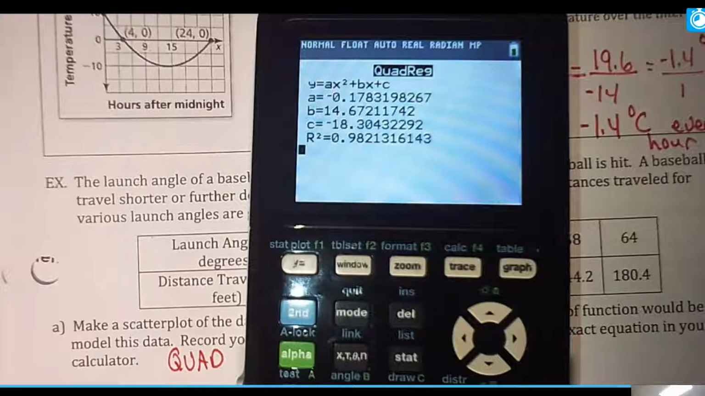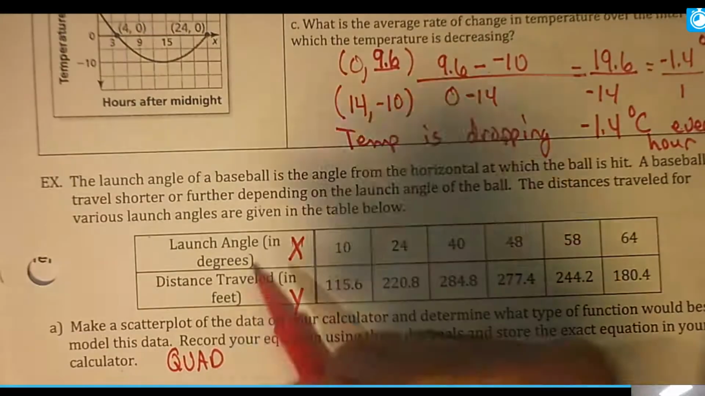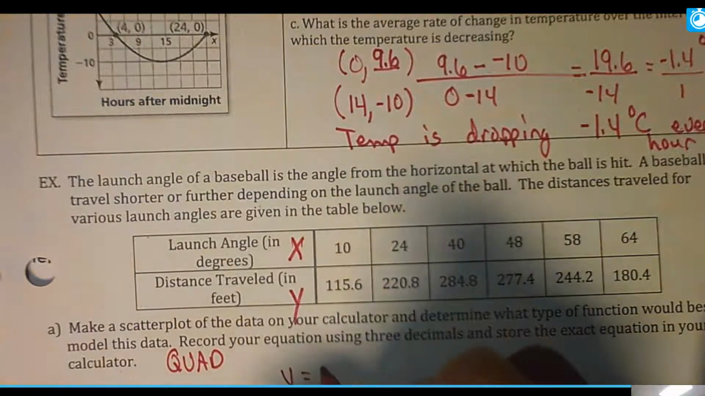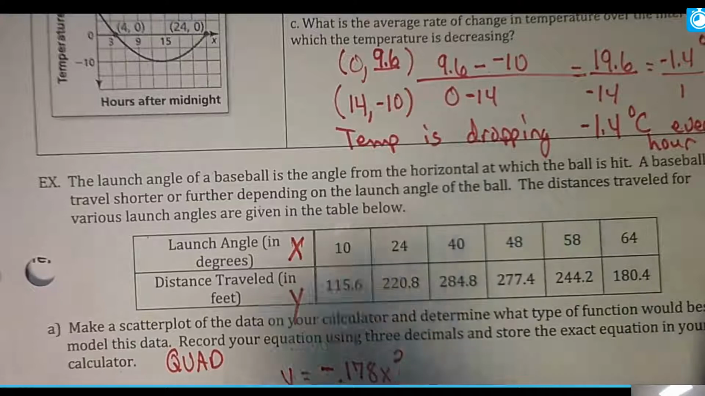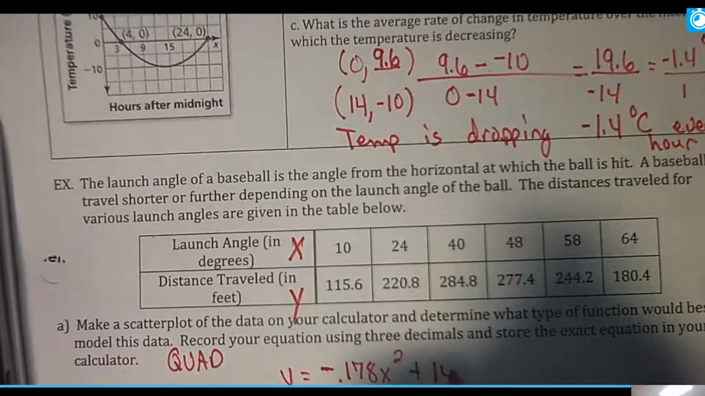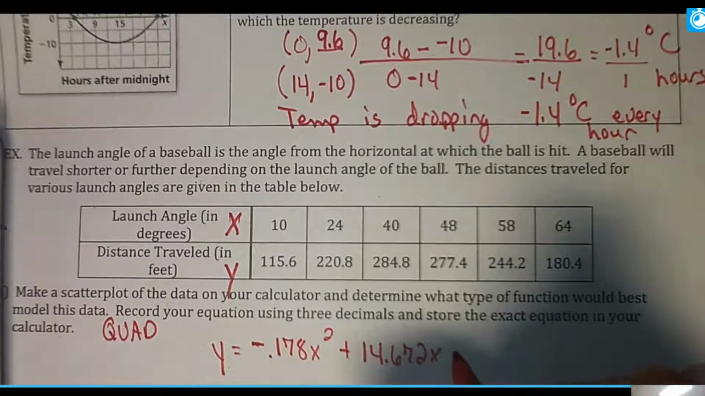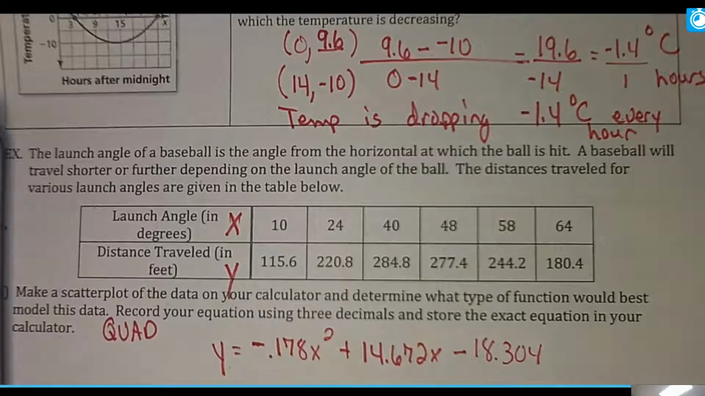Now, I didn't put the new data in this one. This is our new data. So this is a lot of numbers. We're going to truncate. We're going to cut off after 3 decimals. So it's going to be y equals negative 0.178 x squared, plus bx, so b is going to be 14.672x, and we will truncate. I'm making that decision. And then minus 18.304, I'm cutting the decimal off.